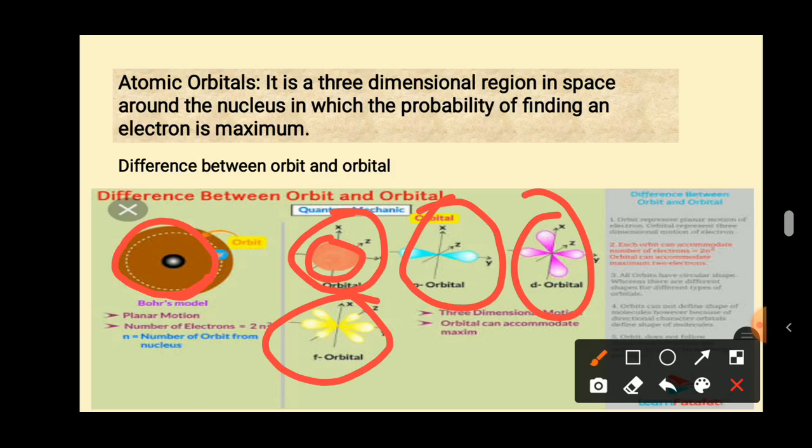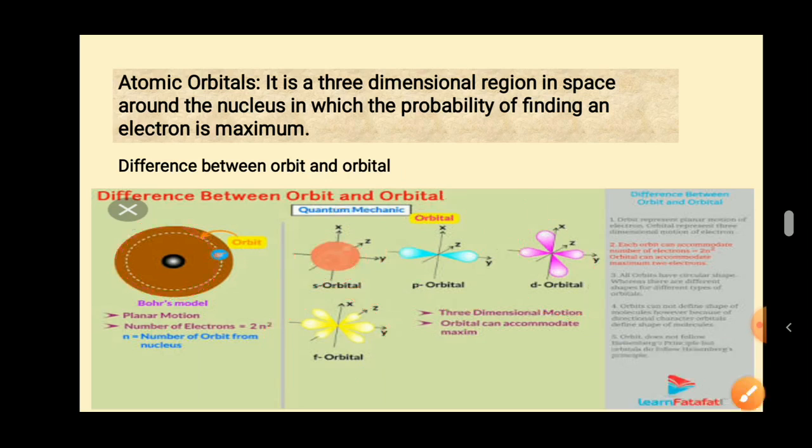It may be spherical, dumbbell, double, or complex in shape. Except for the s orbital, the others have directional characteristics, that is p, d and f orbitals. Okay, and an orbital accommodates a maximum of only 2 electrons.